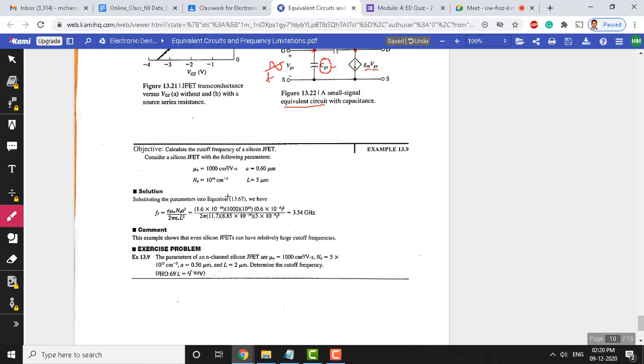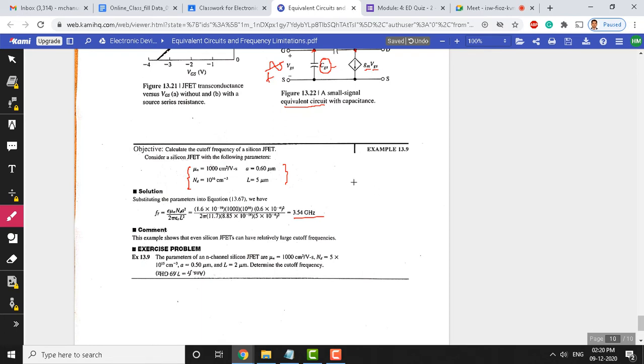And here we have a simple, straightforward problem. You need to calculate the cutoff frequency of a silicon JFET. Data is as shown here: the mobility is given, doping concentration, space charge width, and L, the channel length, are given. You can substitute in the formula we have shown just now. You substitute all these values and you end up with the final answer for cutoff frequency as 3.54 gigahertz. That is the cutoff frequency for the JFET device we considered.